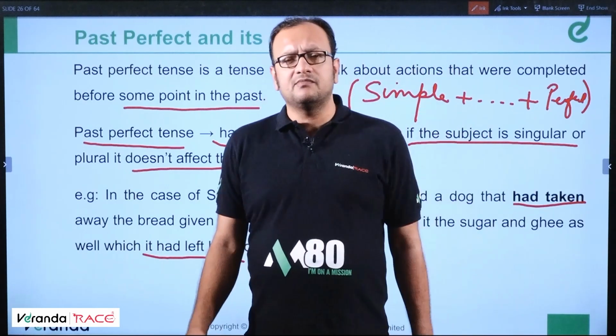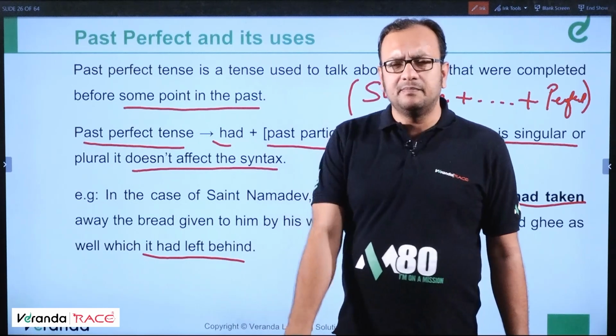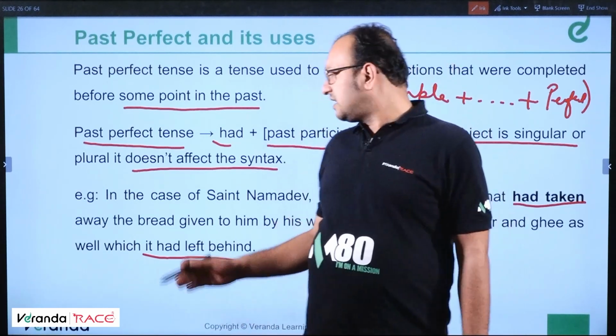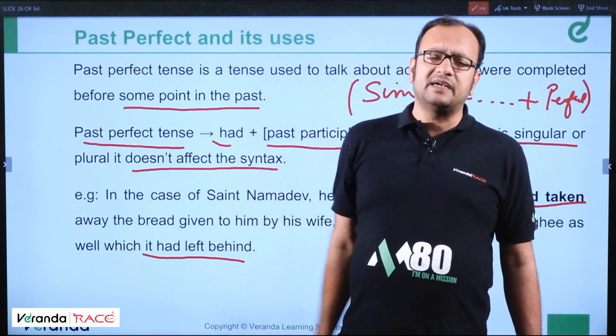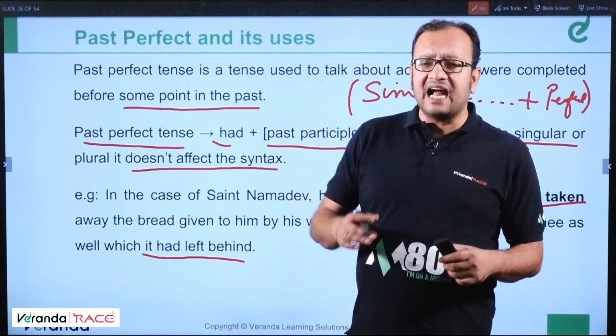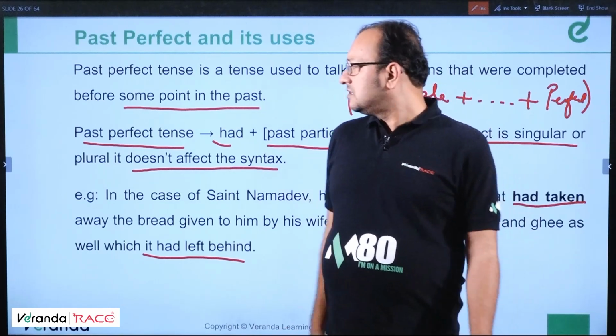So Saint Namadev was someone who ran behind a dog just to offer the sugar and ghee which the dog left while it was taking the bread away, or while it had taken the bread away for that matter.